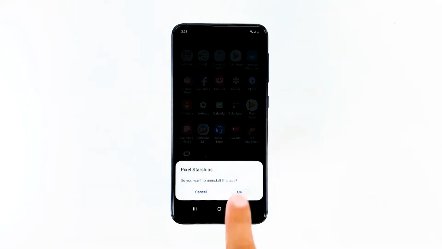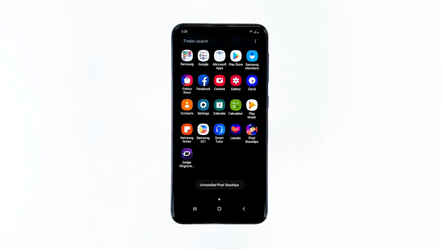However, if your phone is running slow even in safe mode, or even after doing this procedure, then move on to the next solution.